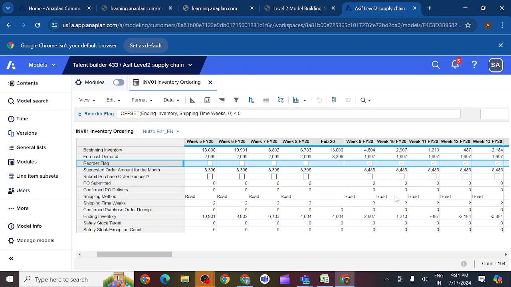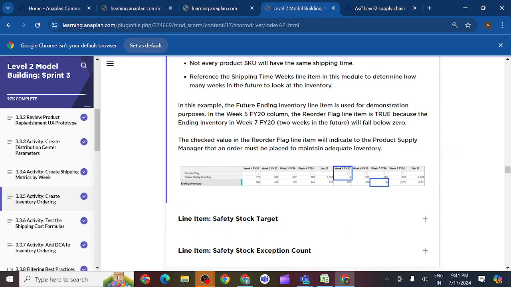So why are we taking each and every symbol? When you are submitting a purchase order request, we should take the minus. Why? Because when we raise the PO, it will take 2 weeks. So here we are checking each and every time 2 weeks in advance, whenever it is going to fall below 0. Before 2 weeks only we should get the true here, so that we can identify it and order the inventories.